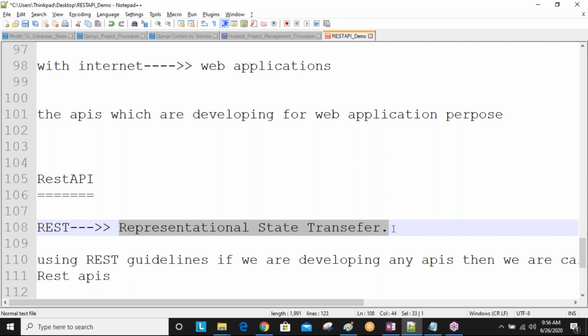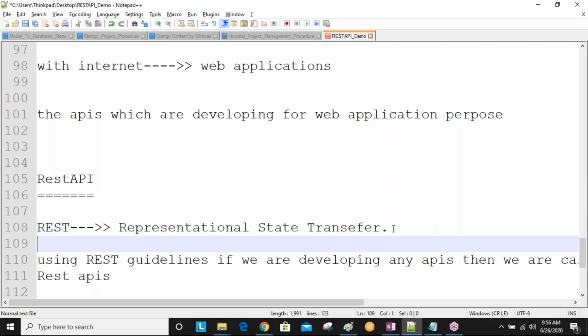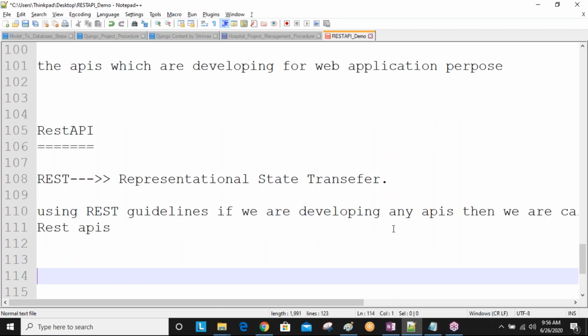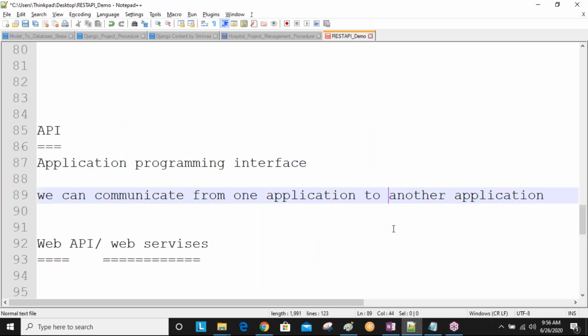So this is the REST API. One more time, we can discuss this. What is API? Application programming interface. If you want to communicate from one application to another application, we require one interface, that is called API. The same API developed for a web application purpose, we call web APIs.